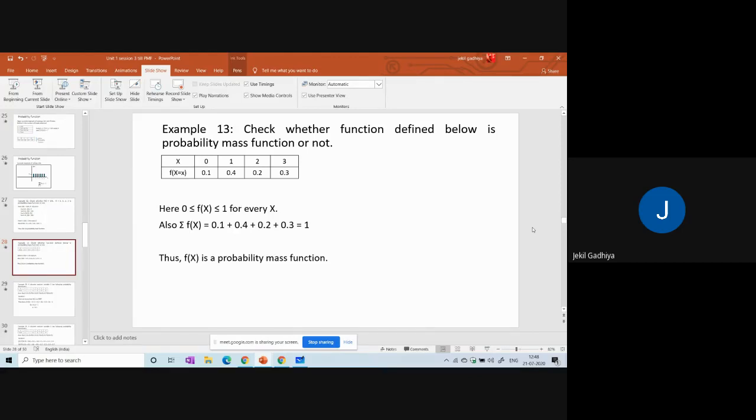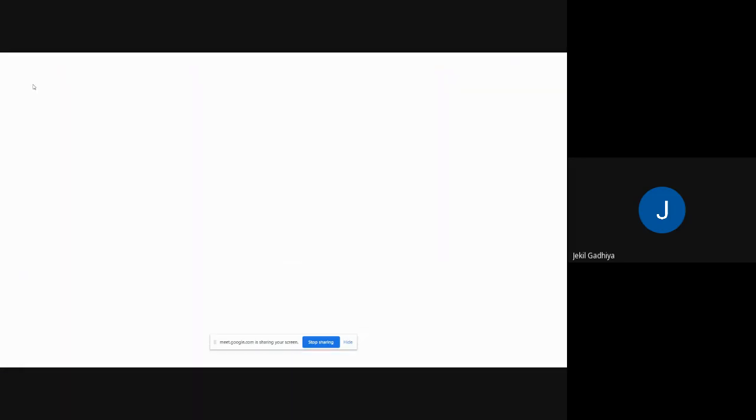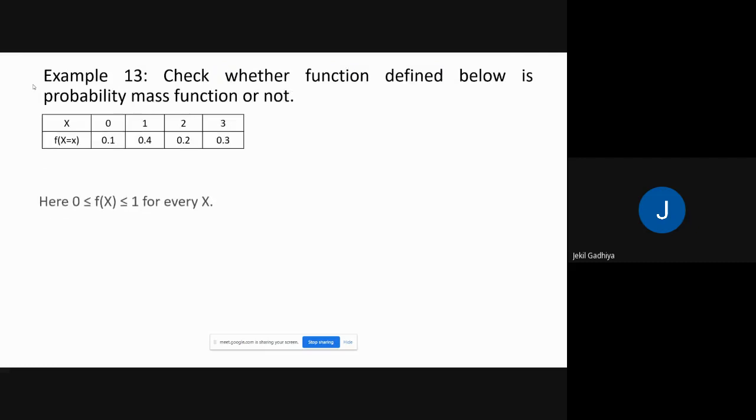So you can see here, it's a probability mass function. If you make the addition, the answer is 1. And each of the probabilities for every value is in between 0 to 1. Therefore, we can say that it's a probability mass function because it satisfies both these conditions.